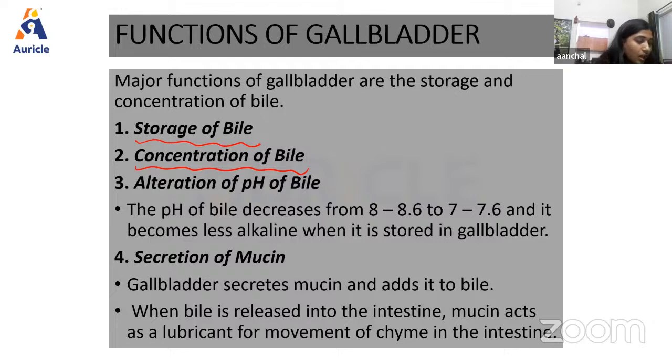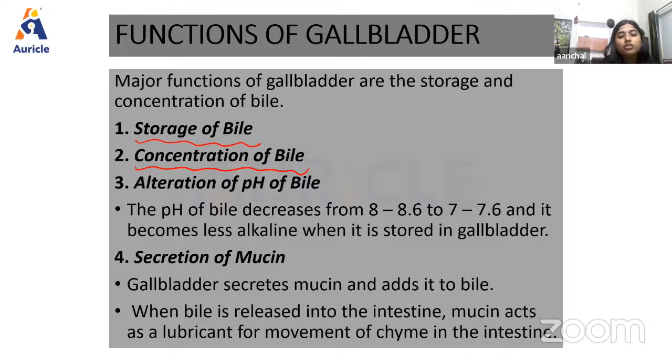So the mucosa which is present inside the gallbladder rapidly reabsorbs water and some electrolytes, right? But the bile salts, bile pigment, cholesterol and lecithin are not reabsorbed. So the concentration of these substances in bile is basically increased up to 5 to 10 times. Okay.